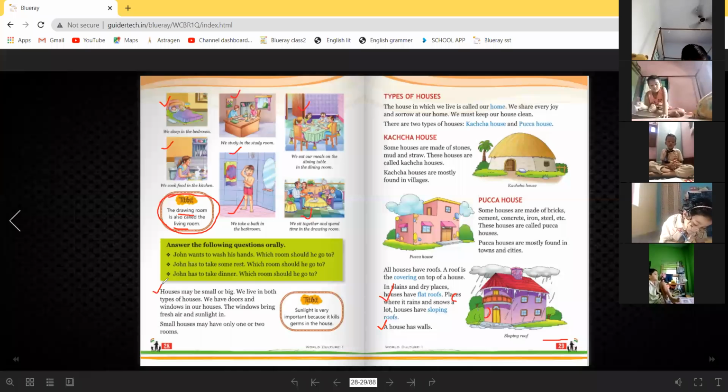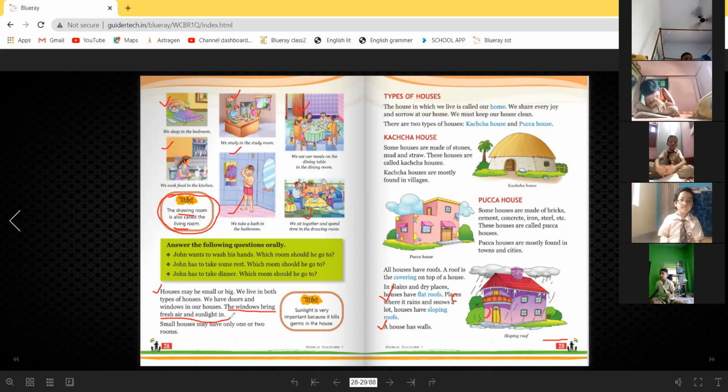Houses may be small or big. Around yourself, you can see some houses are big, some houses are small. We live in both types of houses. We have doors and windows in our houses. The windows bring fresh air and sunlight in. Underline this sentence. So what does a window do? A window brings fresh air and sunlight in.